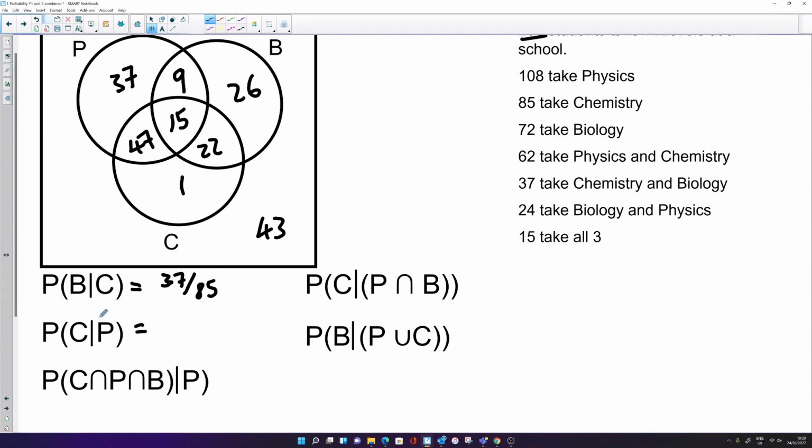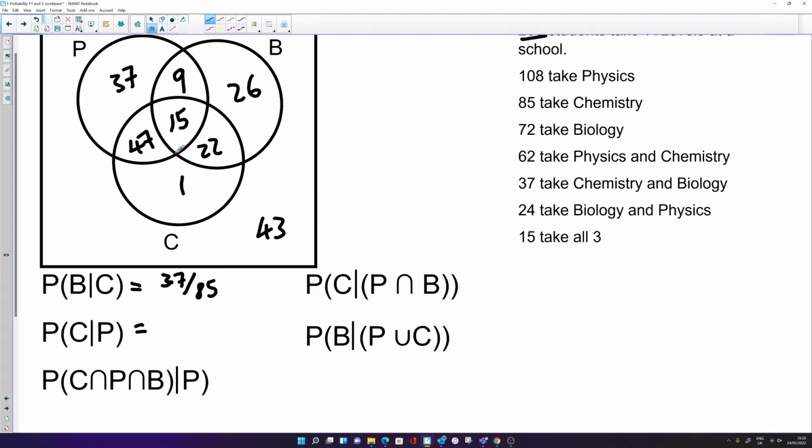Probability of doing chemistry given that you do physics. Okay, so we're restricting the sample space to just inside P here, and we've got, what's that, 72. Sorry, that's not 72, I should say. So 62 take physics and chemistry, and we want to know how many take chemistry given that they take physics.